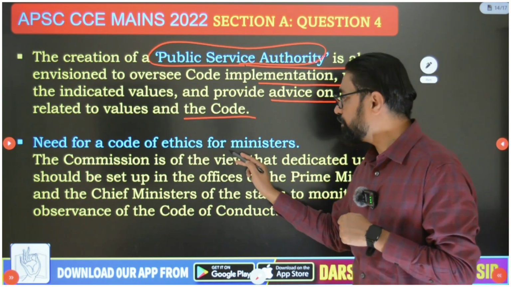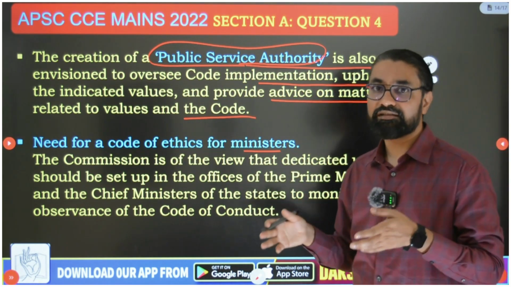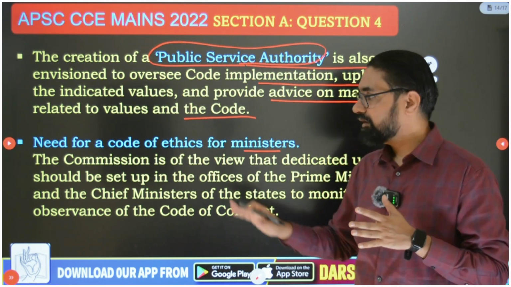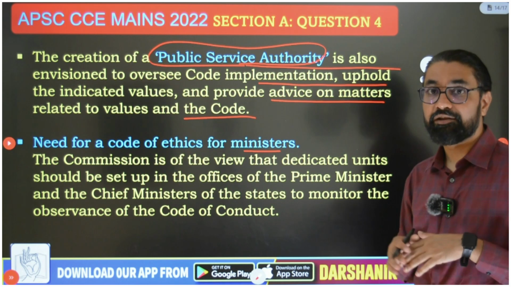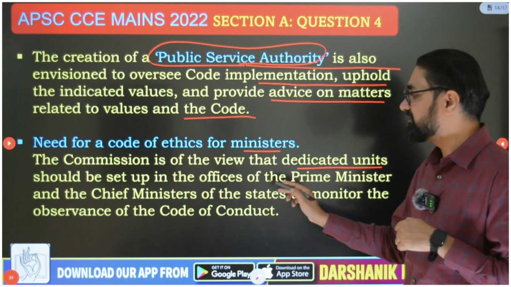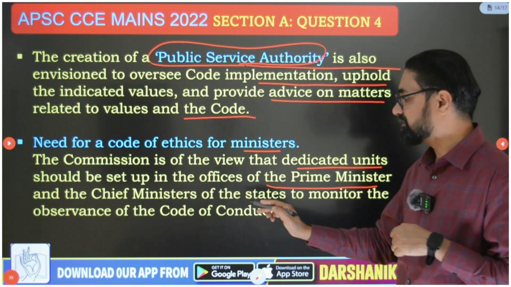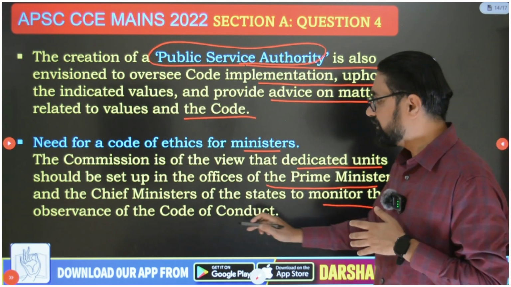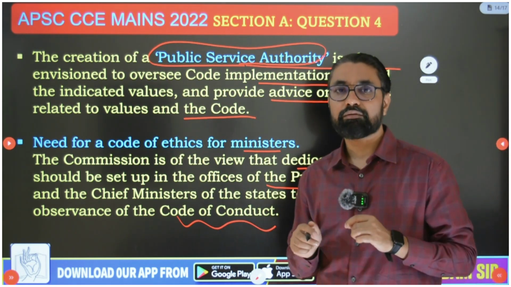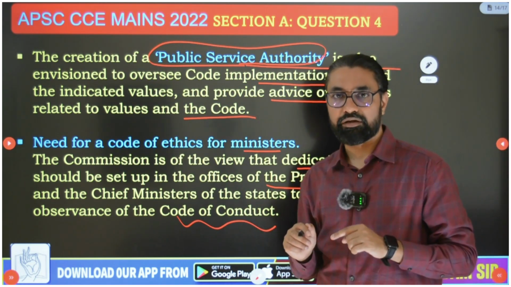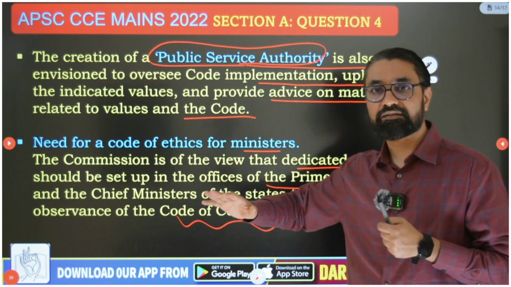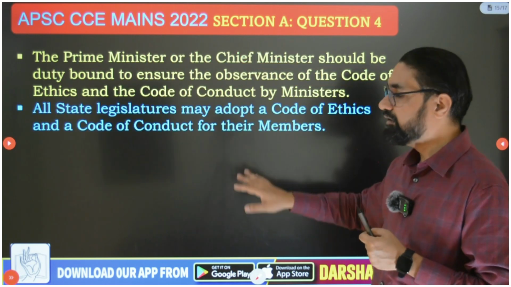Then the need for a code of ethics for ministers who will get these values implemented. Political commitment is very important, political motivation, and that's why we need to have a code of ethics separately for ministers. So the commission is of the view that a dedicated unit should be set up in the offices of the prime minister and chief ministers across the states to monitor the observance of this code of conduct. PM and CMs should get this law enforced very strongly. And not only PM and CMs, for all other ministers also there should be a code of conduct, code of ethics.